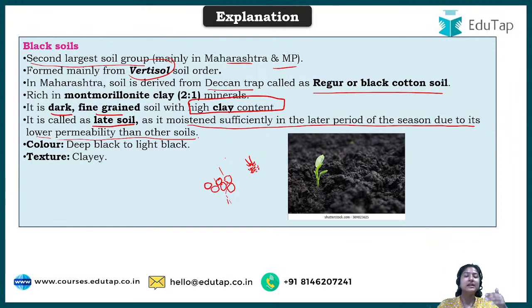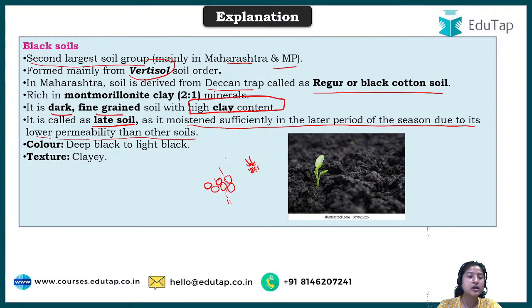Lower permeability, what does the term permeability mean? Permeability is nothing but to permit, to allow. To allow what? To allow water to pass through it, but it avoids that. And why? Because it has high clay content, and that is why it is also known as late soil. Okay, I hope this is clear.